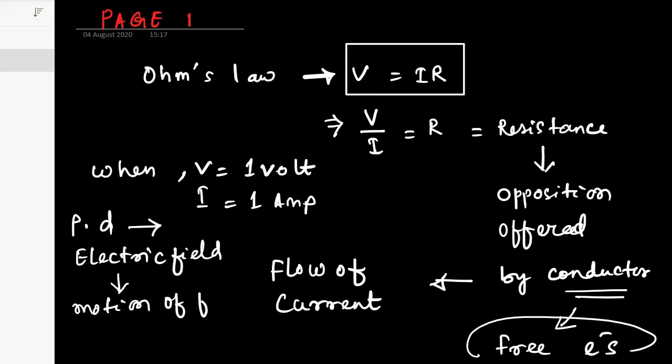Okay. And these free electrons will constitute the flow of current. As we know, the opposite direction of motion of free electrons will be conveyed as the flow of conventional current.